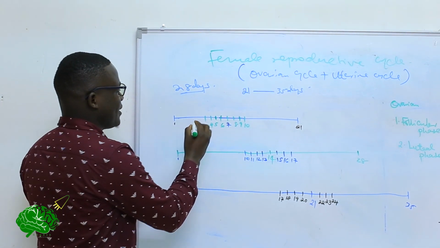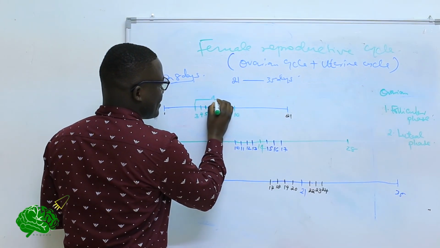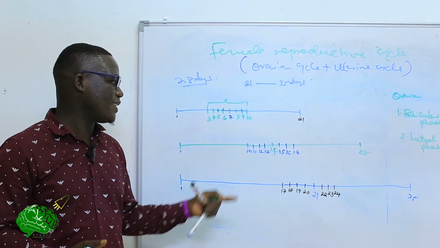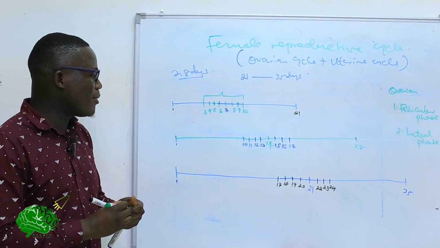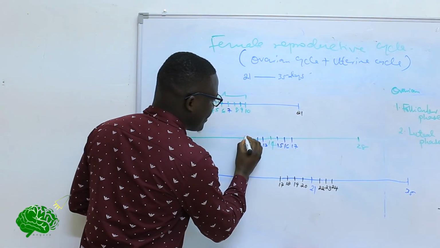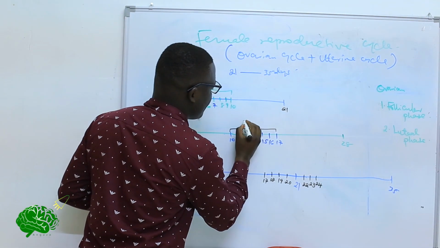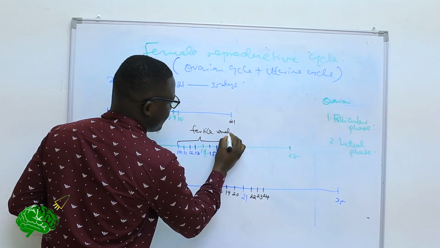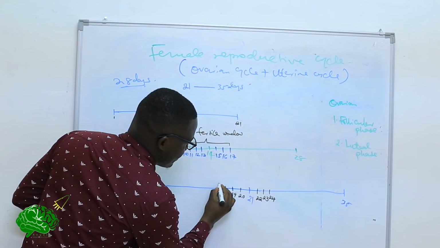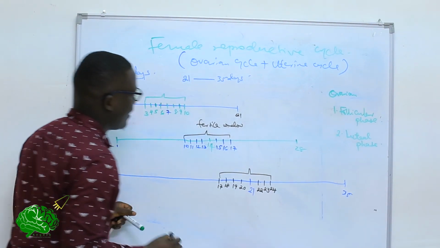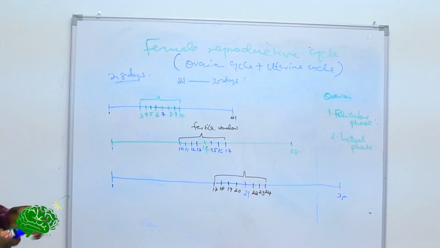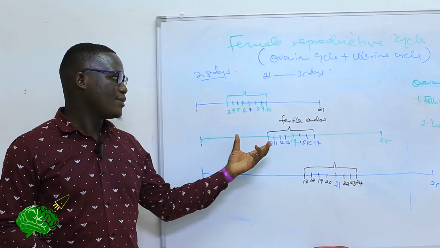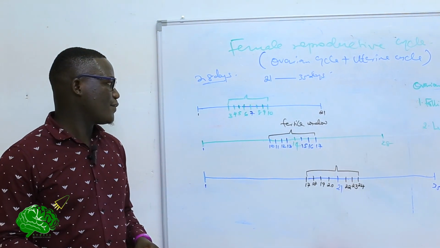So this is what we term the fertile days, or during this period, when you have intercourse, the chances of conceiving are higher. So there is more likelihood of having babies or conceiving. This is the fertile window. The same thing happens to this other individual. So this is the period that you should maximize to increase your chances of conceiving.